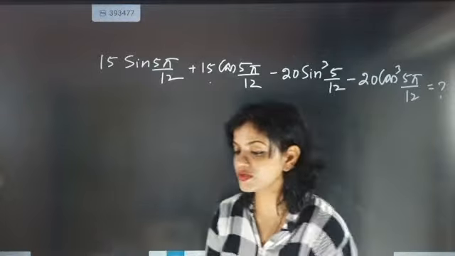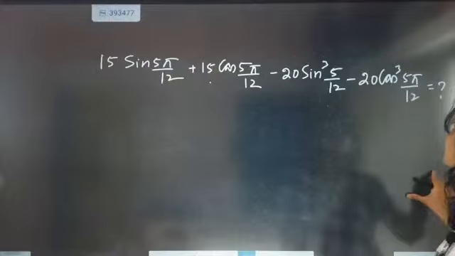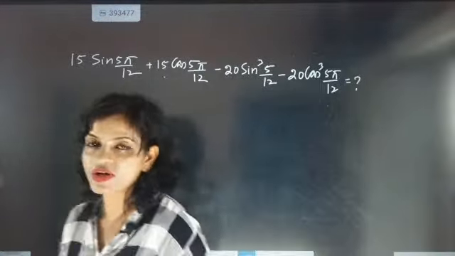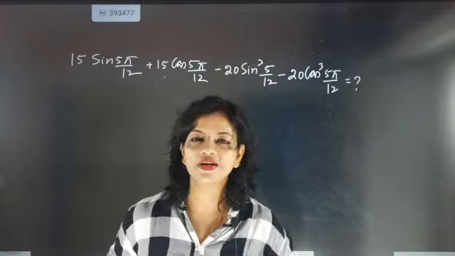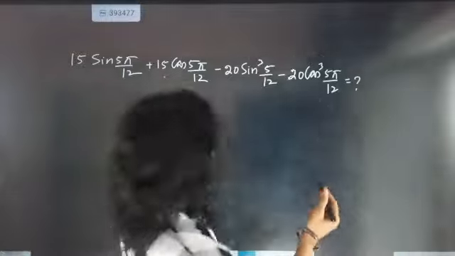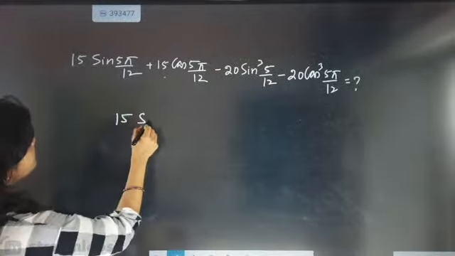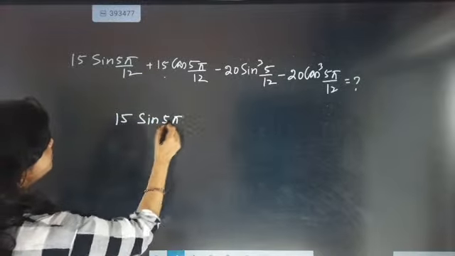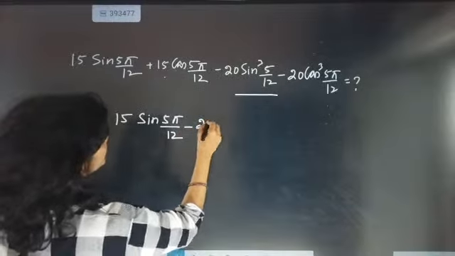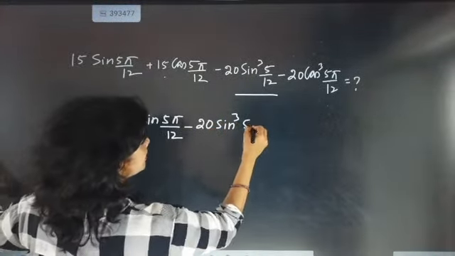I'm going to solve this one. When this type of question comes, for 1 minute you will definitely be silent and thinking what else to do here. Nothing is written here; exactly, the question pattern starts here itself. Now look here. First is 15 sine 5 pi by 12, and I'm going to take this one out, minus 20 sine cube 5 pi by 12.